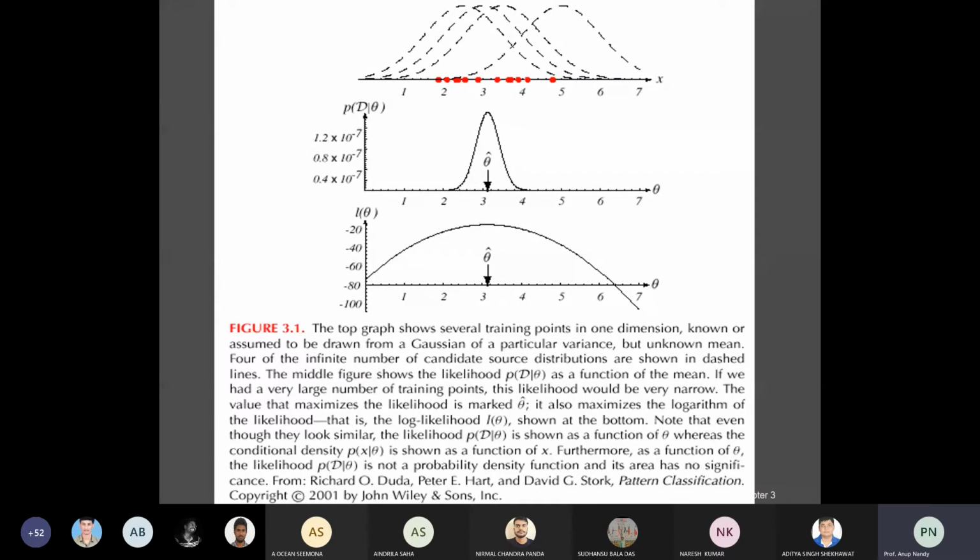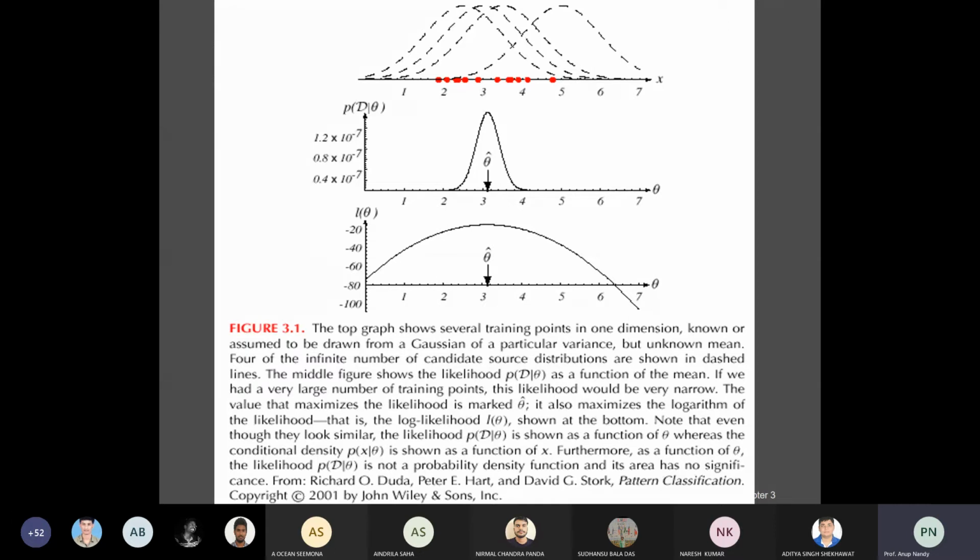So instead of doing this, if you take the product of all the density functions, you find the likelihood function. This likelihood function is denoted in the second figure. This is p of D given theta, which is a function of the mean. You can see it has one maximum. It is just one Gaussian, a bell-shaped curve. There is only one maximum which best describes the data points.